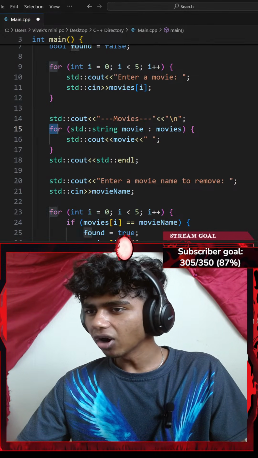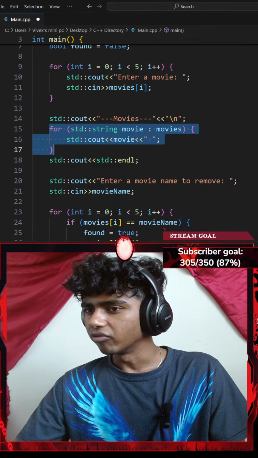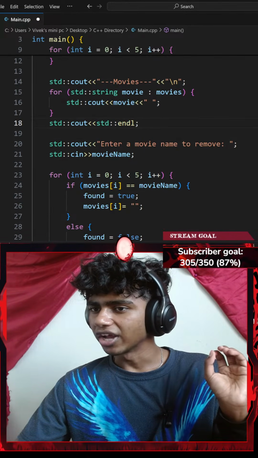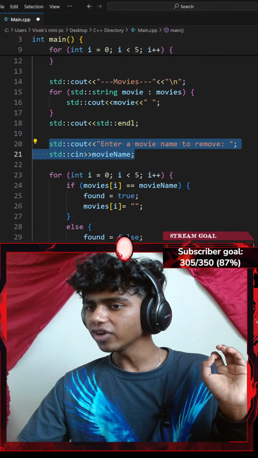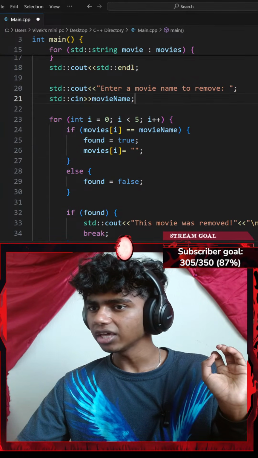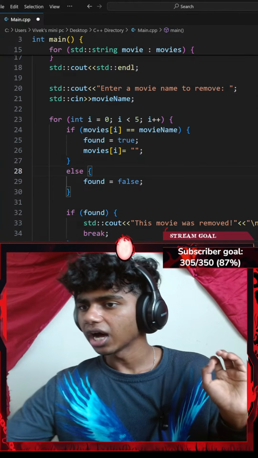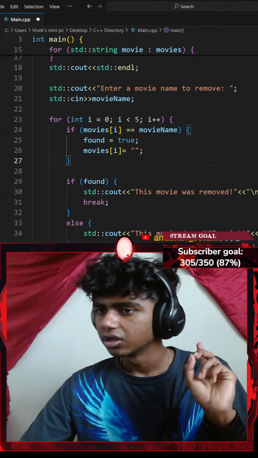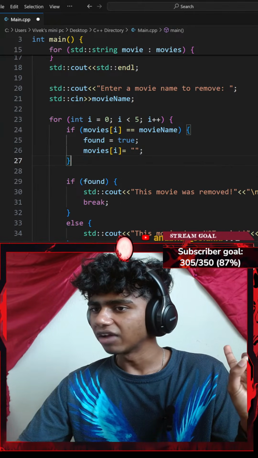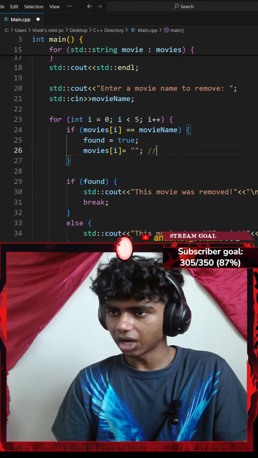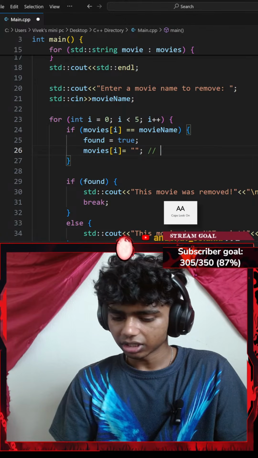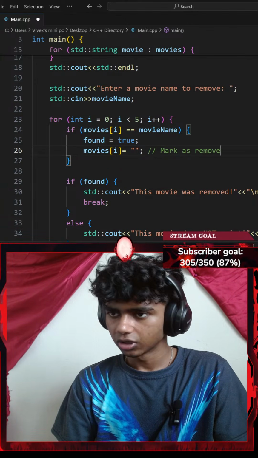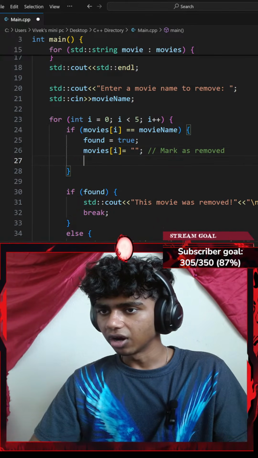And then I add a for loop. This prints my movies. I end the line. And then I go with a standard console output to remove a movie name. Okay, let me remove this else clause from here. So if I find a movie, I flag it as true. Let's go with a comment that says mark as removed. Okay, and then I go ahead and break.